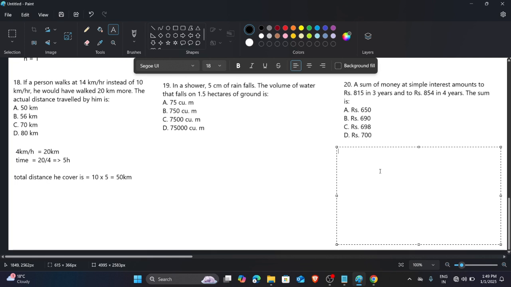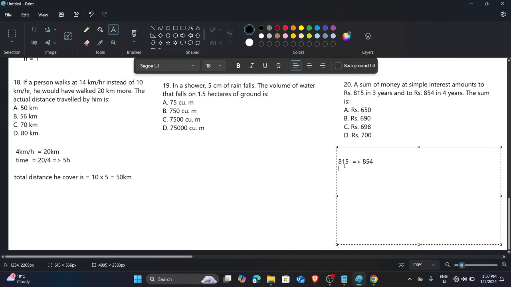A sum of money at simple interest amounts to 815 in 3 years and 854 in 4 years. The sum is? They are just simple interest questions, too easy for us. We just have to see the growth of it. What they are saying is that it is 815 after 3 years and 854 after 4 years. How much money increased in that time?